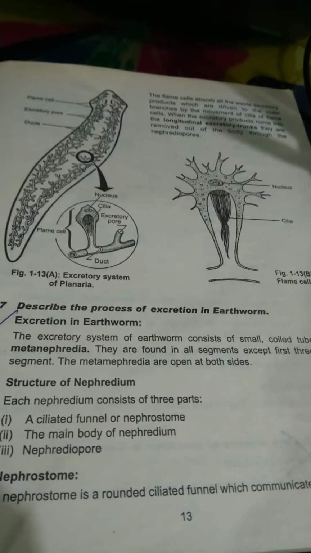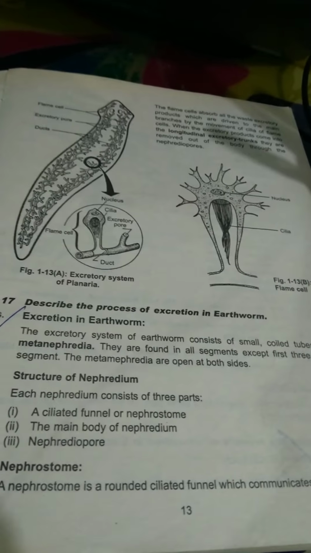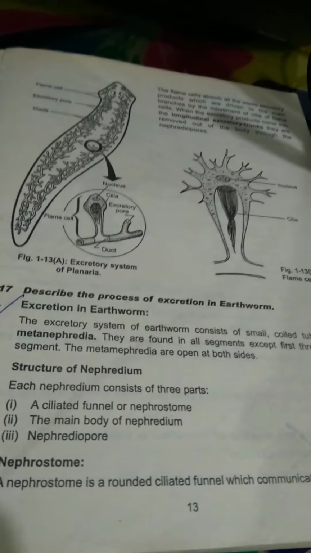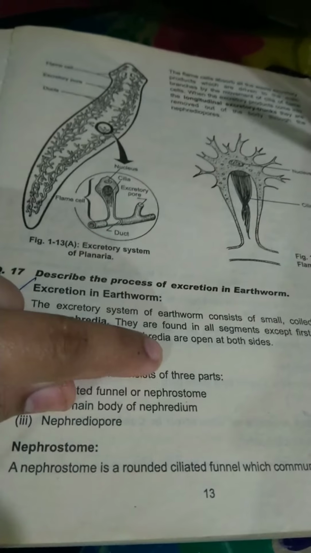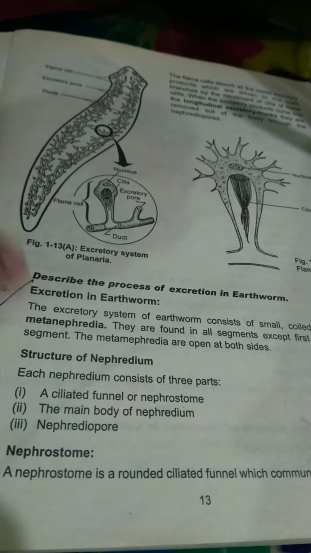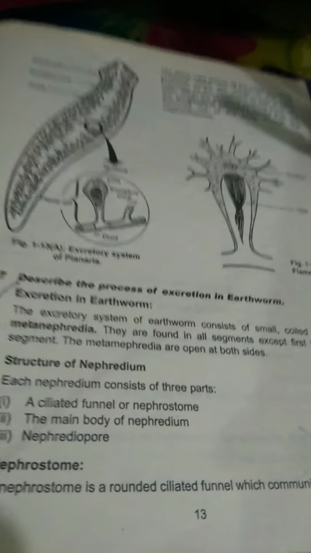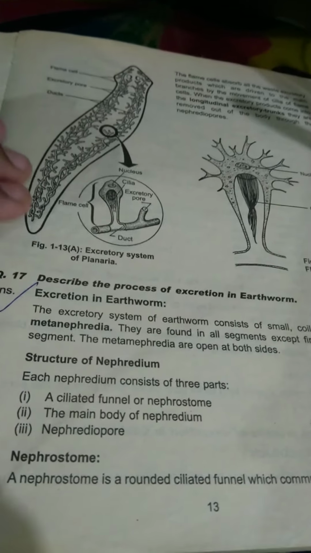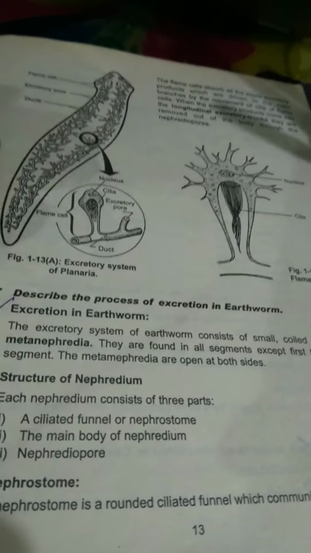They are found in all segments except the first three and the last segment. The metanephridia are open at both sides. The structure of nephridium: nephridia is plural, nephridium is singular, like bacteria is plural and bacterium is singular. So just don't get confused. It is just singular and plural as it comes in biological terms.